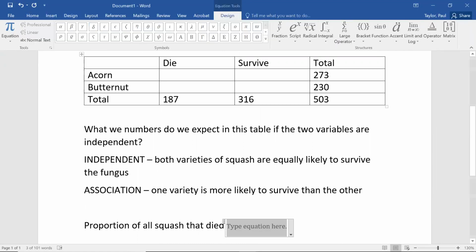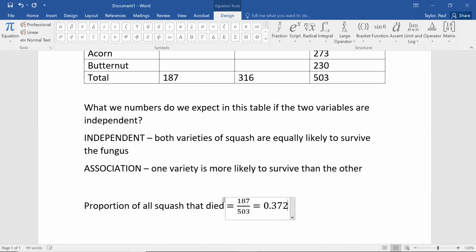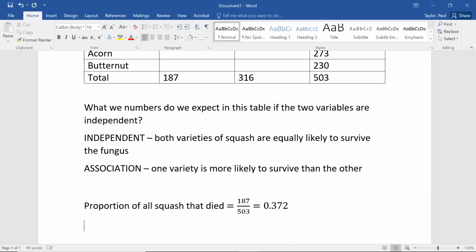So how many squash died from the fungus? That was 187. And that's out of 503 total. And that comes out to about 0.372. And what proportion of all squash survived?